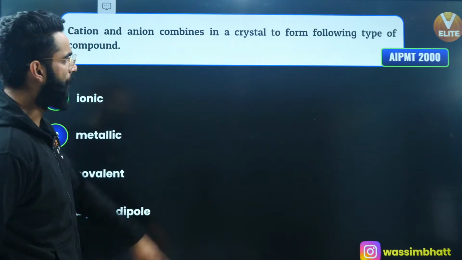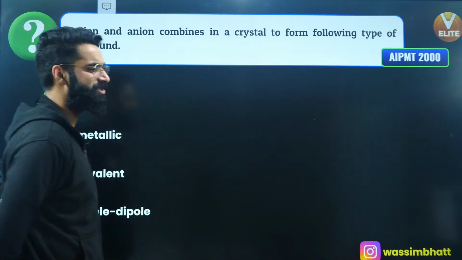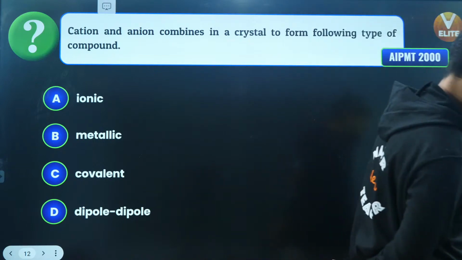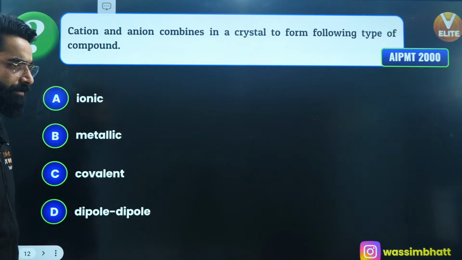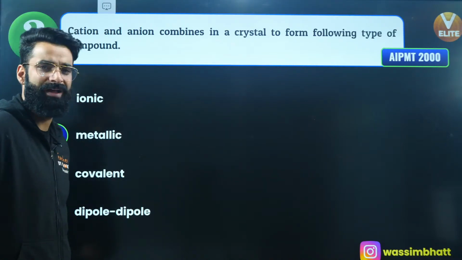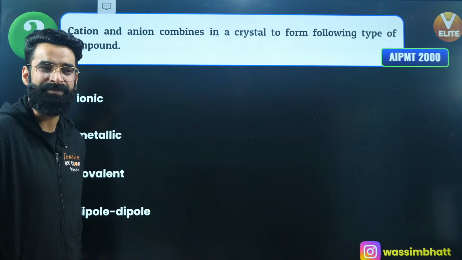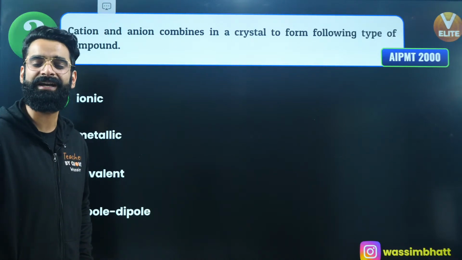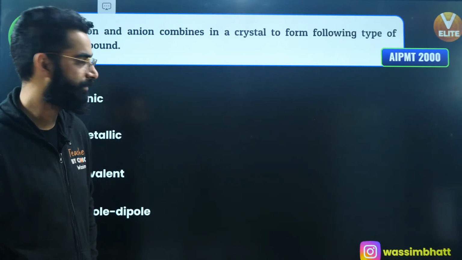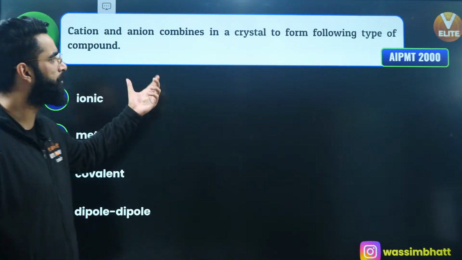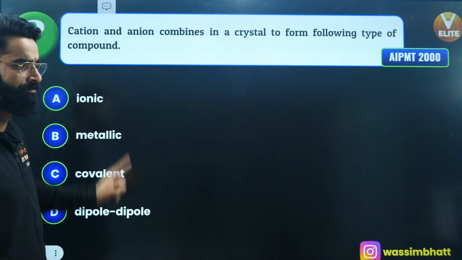I appreciate it. One more question, AIPMT 2000. Cation and anion combine in a crystal to form which type of compound? Let me know first in the chats. What is going to be the answer of this one? Yes, electrovalent bond, ionic bond, which is basically the electrostatic force of attraction between the cation and the anion. Any compound which contains the ionic bond is what we call an ionic compound, as simple as that. So it's absolutely going to be an ionic compound, right people? We have discussed this in the first session if you remember.